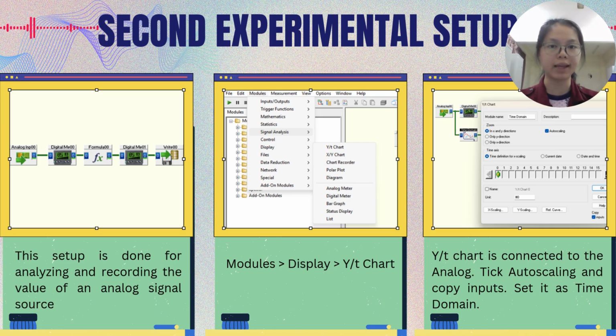So we'll proceed to the next. We click on Modules, choose Display, and insert the YT chart. After inserting the YT chart, we double-click it, tick auto scaling and copy input, and make sure it is connected to the analog input and set the name as time domain.